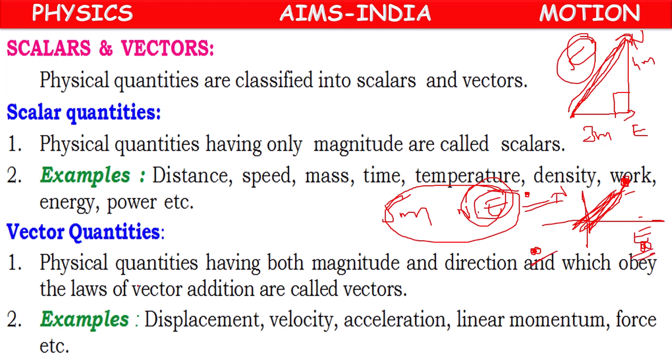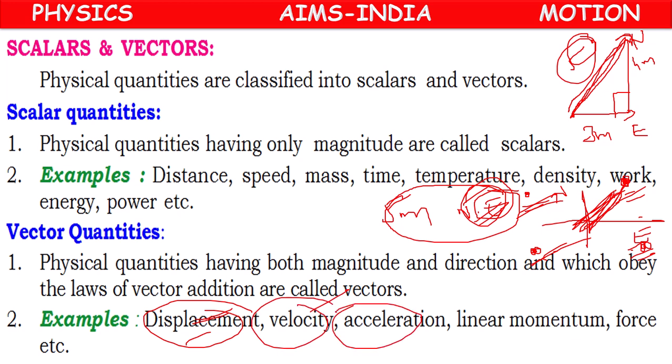So for describing quantities like displacement, we need direction compulsorily, otherwise we will get wrong assumptions. Displacement, velocity, acceleration, linear momentum, force: we are going to learn about all these quantities, children. These are called vectors, because along with magnitude, they need the help of direction for describing them.